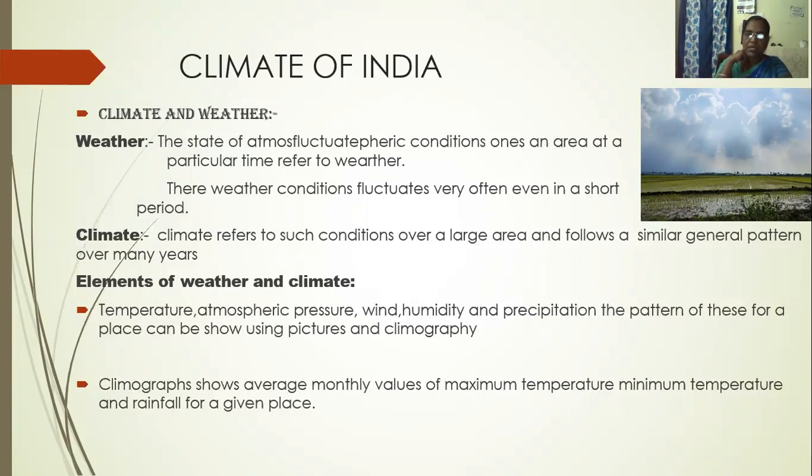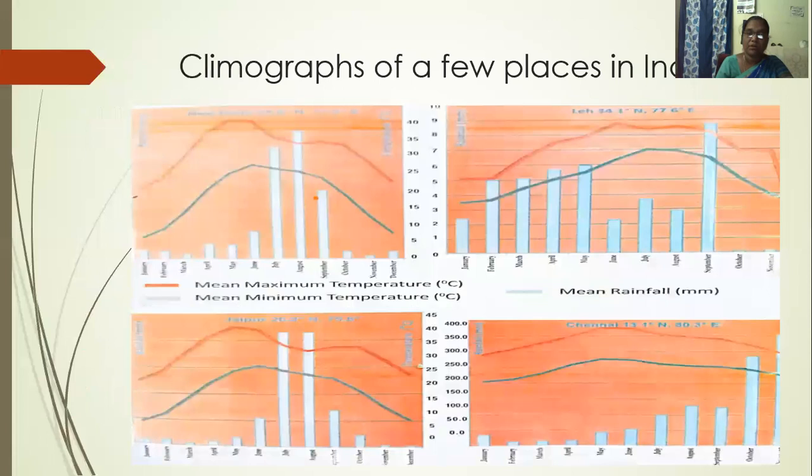A climograph shows average monthly values of maximum temperature, minimum temperature, and rainfall for a given place. Now we see in the pictures climographs of a few places in India.